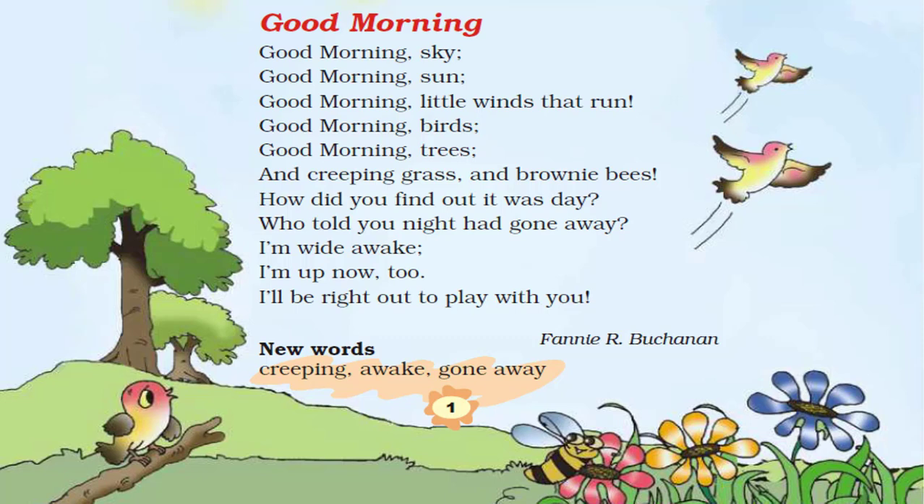Now, to summarize this poem, we may say that there's a girl in the poem who is wishing the sky, sun, little winds, birds and trees, creeping grass and brownie bees. She is wishing all of these good morning, and also she is asking them how they came to know about the new day, and then she tells them that she is also up and she is coming to play with them.